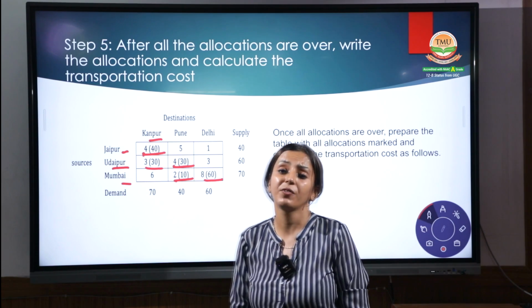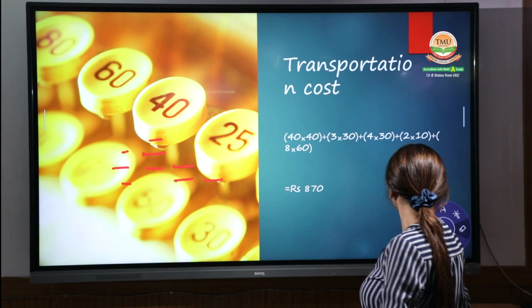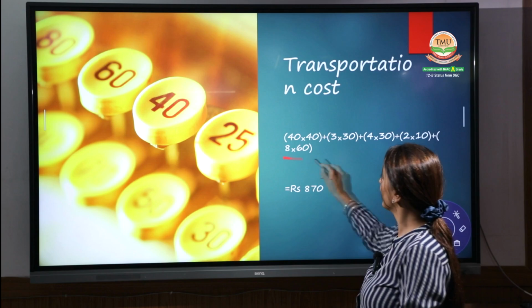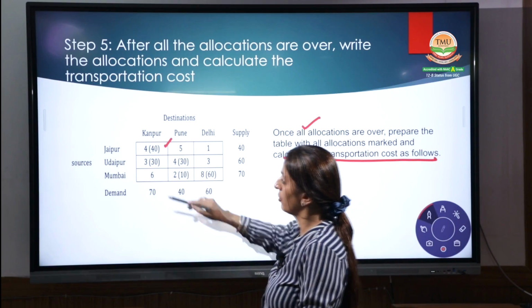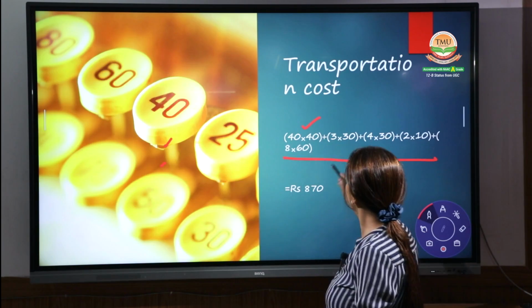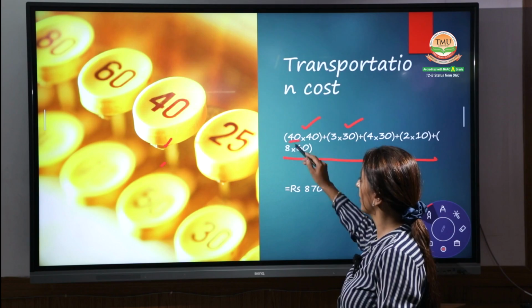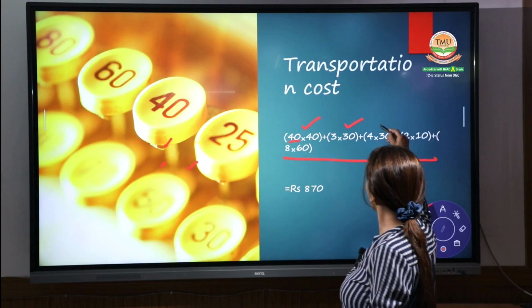And the last step, what we have to do, is calculate the transportation cost by multiplying all these values in a proper way. The first step is 40 into 4. Then we calculate 3 into 30, then 4 into 30.